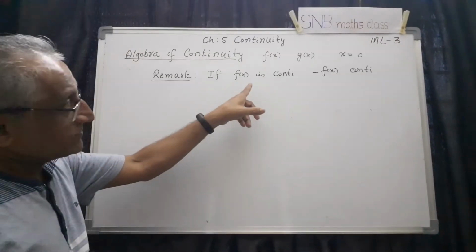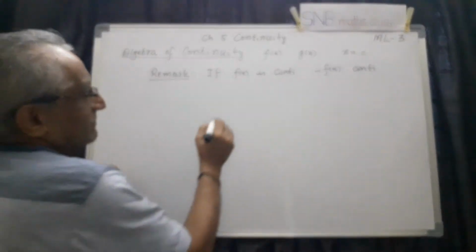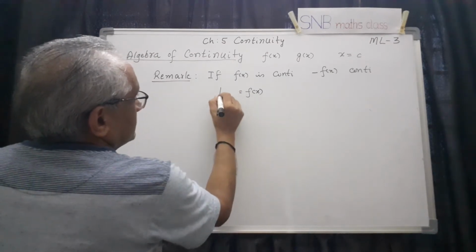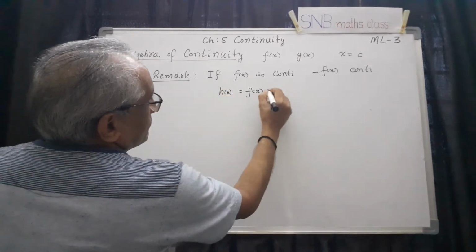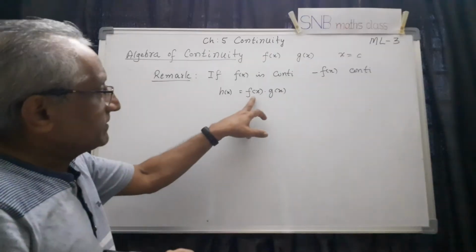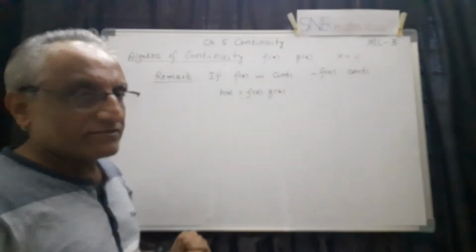So how to show this, how to justify? For example, I can take h of x equal to f of x into g of x. Assume that f of x is continuous, and g of x is also continuous.